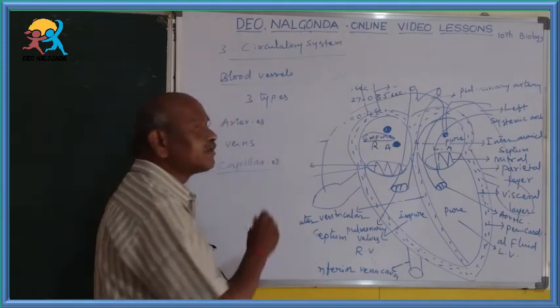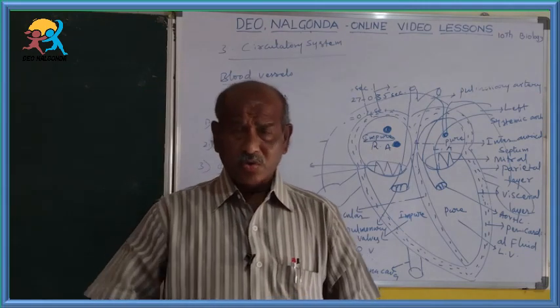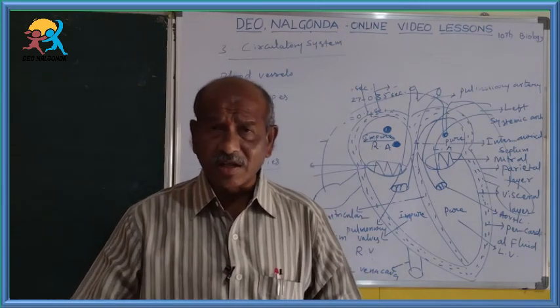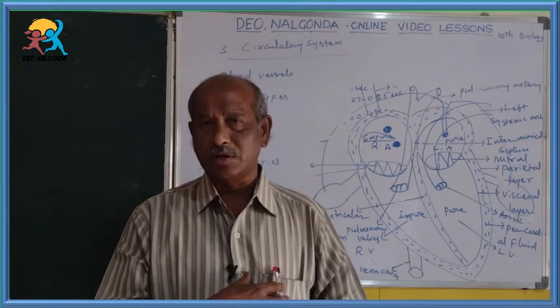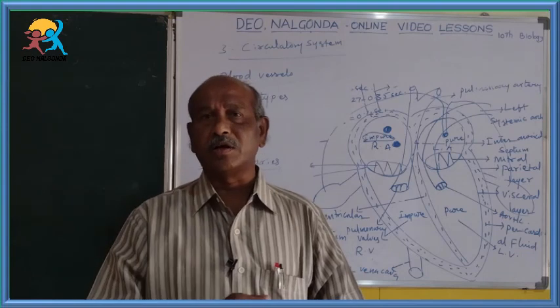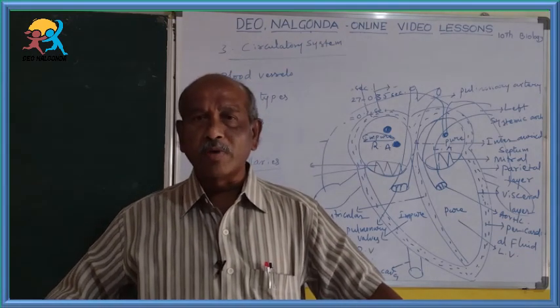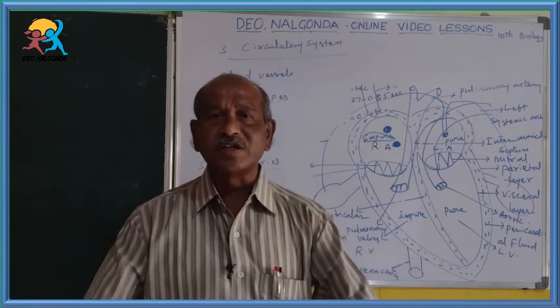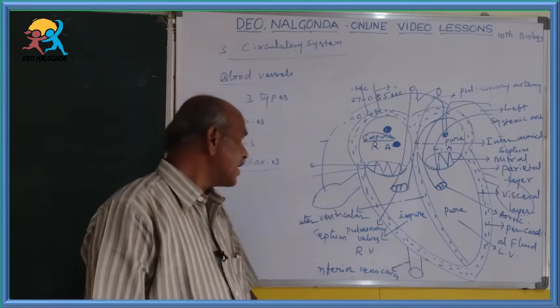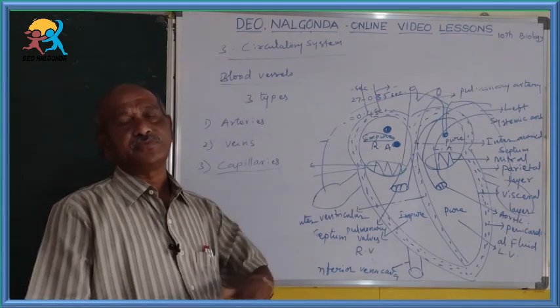Then the third type of blood vessels are capillaries. What are capillaries? An artery starting from the heart is a very large trunk, but as it goes to body parts, it divides and divides. At last, in the tissues, it ends as capillaries.